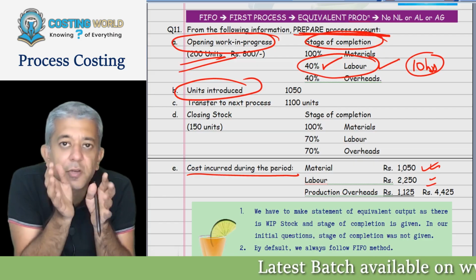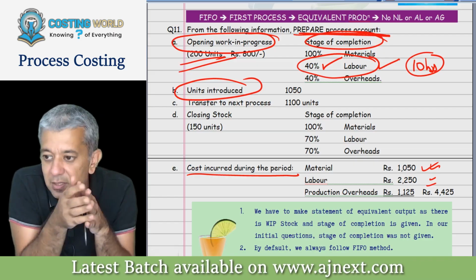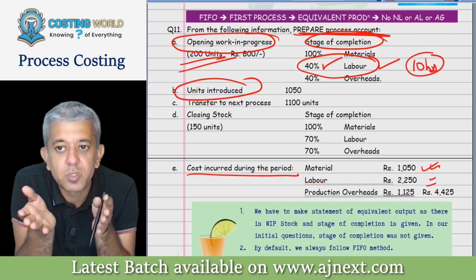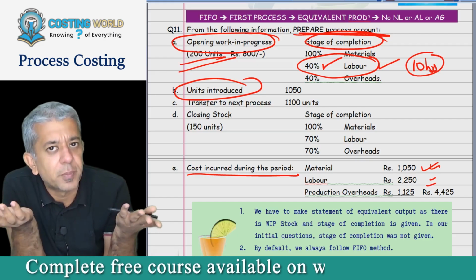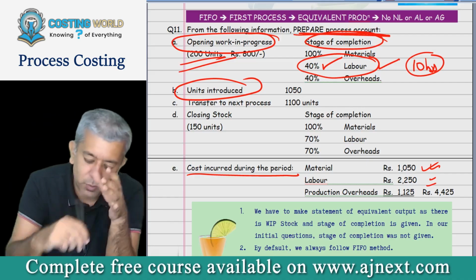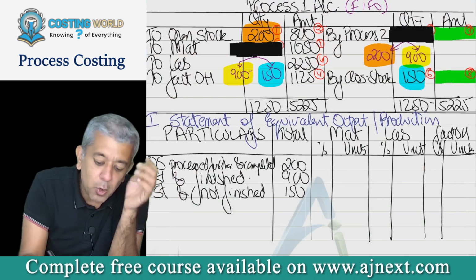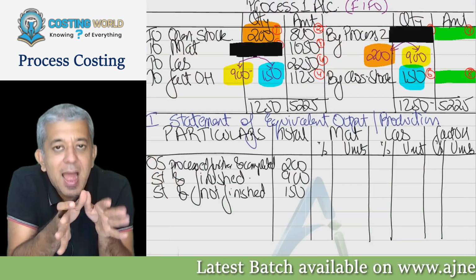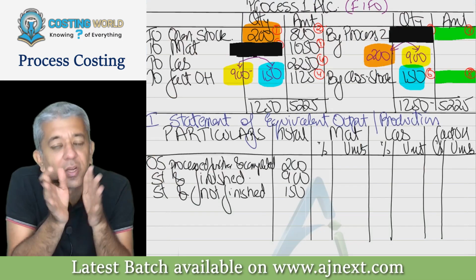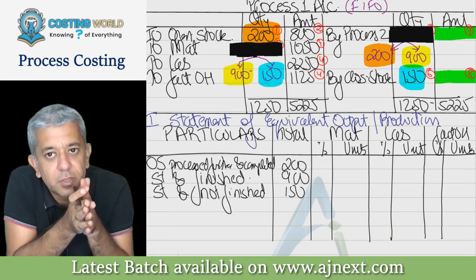So stage of completion means how much work you have done. Example, till now in costing, suppose I have completed 30% of your portion. That 30% is stage of completion. Exactly that particular thing only. Now see, my opening stock already had 40% of labor. The worker has already worked on it for 40%.